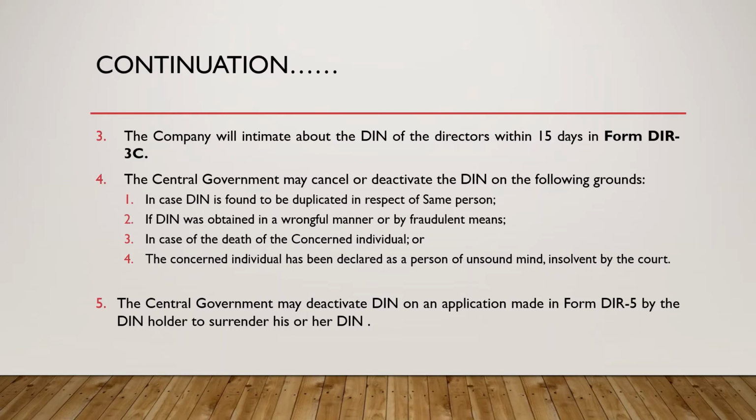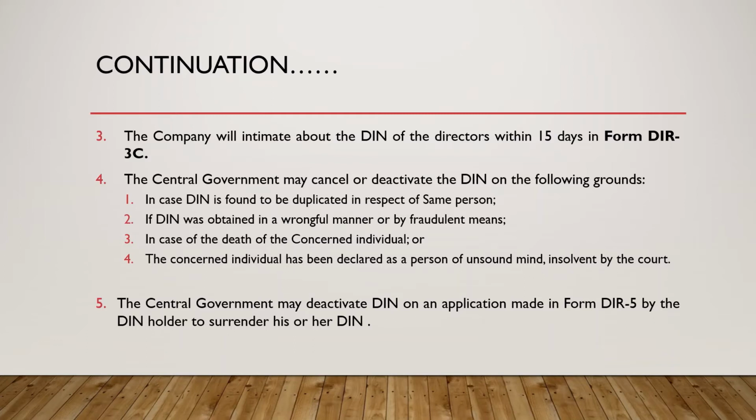Point number one: the DIN is found to be duplicated in respect of the same person. For example, the same person obtained two different numbers as DIN. We know that an executive or whole-time director cannot be a director of more than one company, so for him one DIN is enough. Those who are non-executive, that is part-time, can be a director of a maximum of 20 companies.